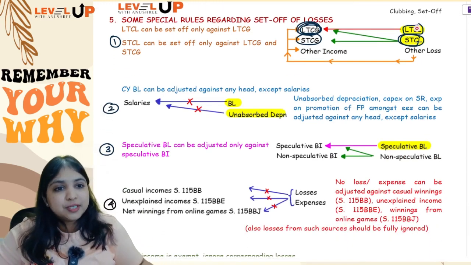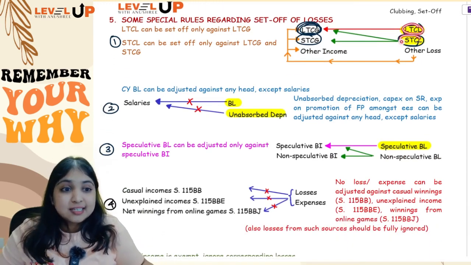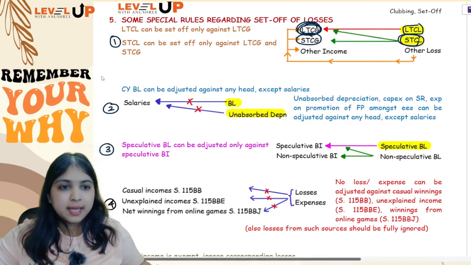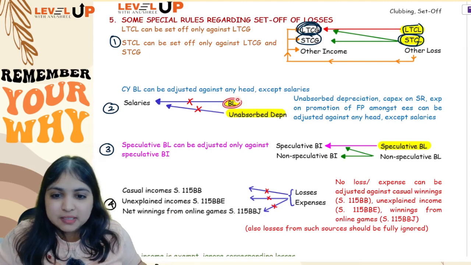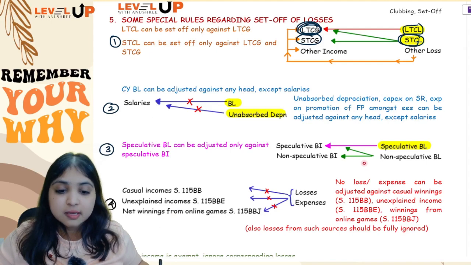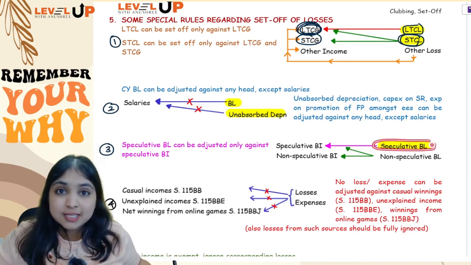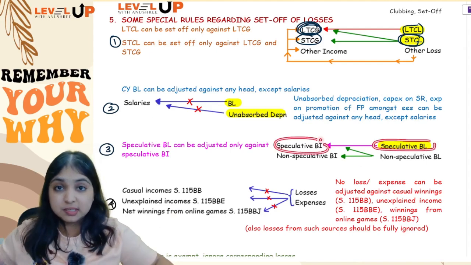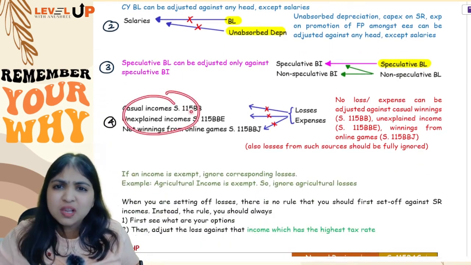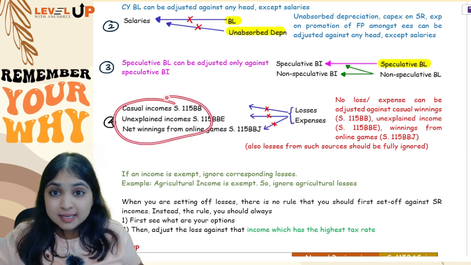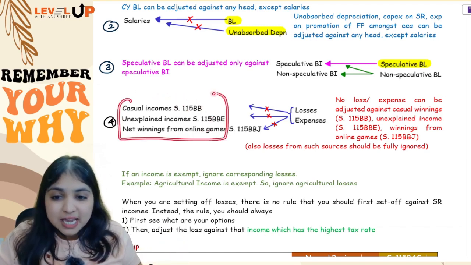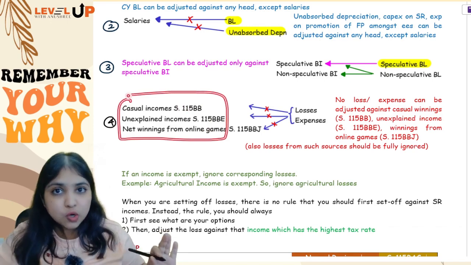Okay guys, coming back to my discussion, there are totally 5 special rules. First, LTCL can be adjusted only against LTCG, but STCL can be adjusted against LTCG also, STCG also. Second, business loss and unabsorbed depreciation can be adjusted against any income except salaries. Third, speculative business loss can be adjusted only against speculative business income. Fourth, against casual incomes, unexplained incomes and all, they are untouchable incomes. Against these incomes, you can't adjust any loss, you can't adjust any expense.